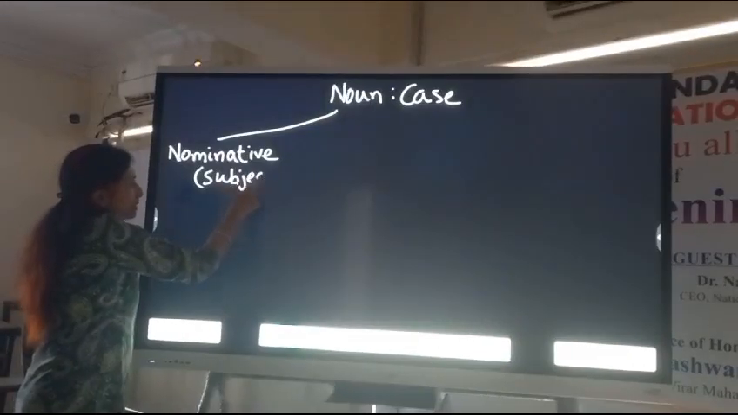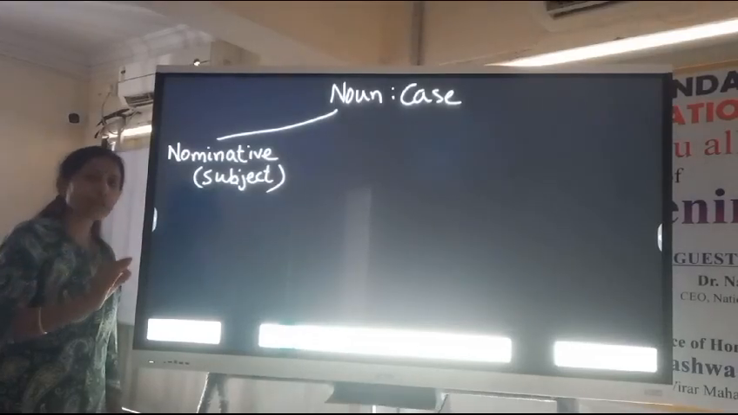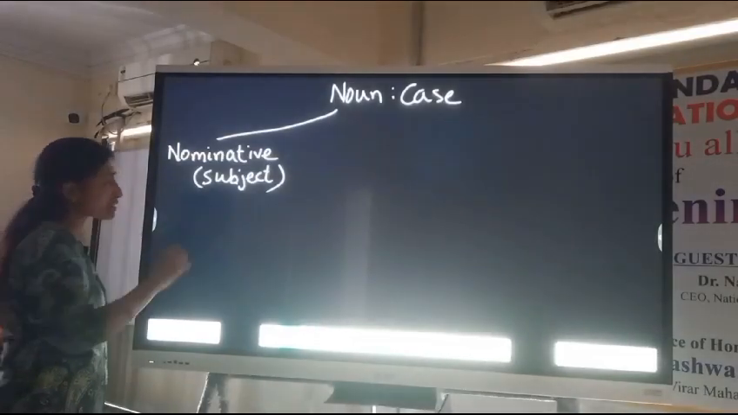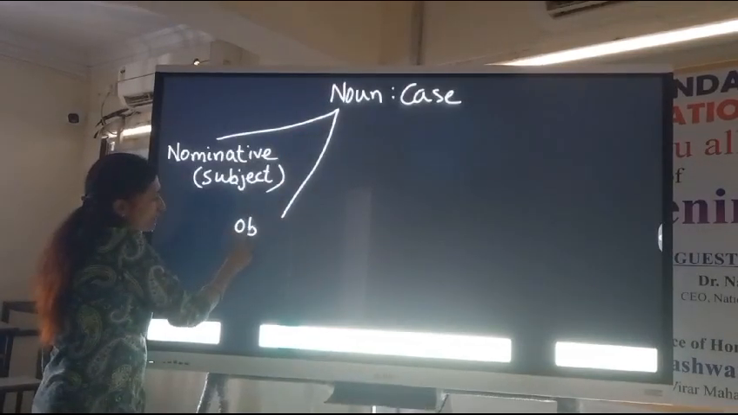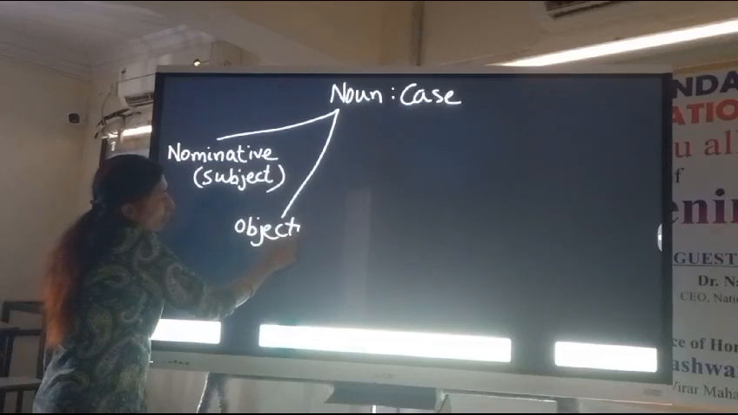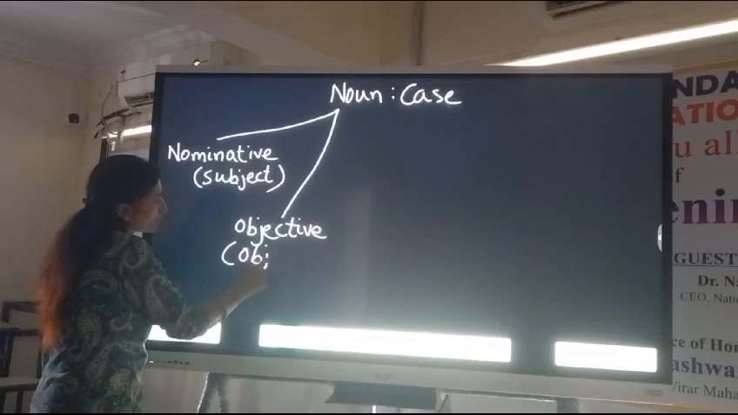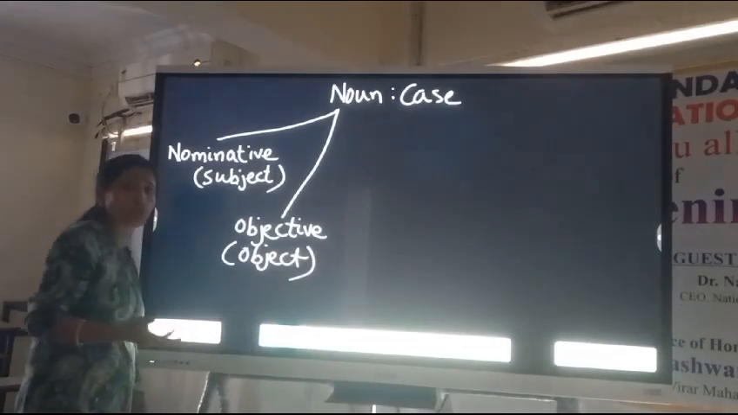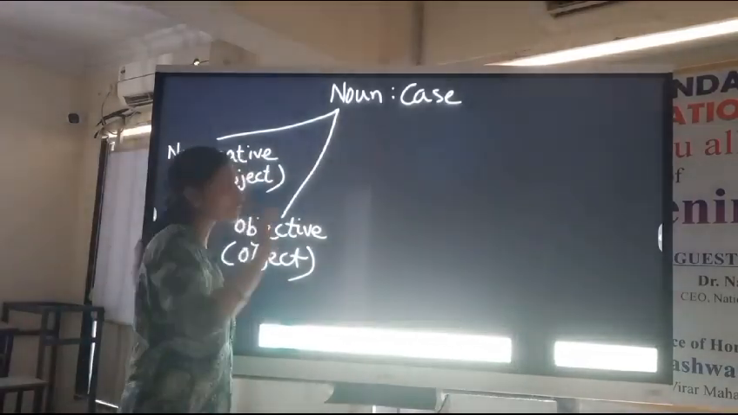In the nominative case, that is subjective, the subject. The subject you write in the sentence is only the nominative case. I have explained to you previously about the subject, which you consider as the nominative case. Then will come your objective case. Objective case means the word you write at the place of the object. Already I have explained that also.